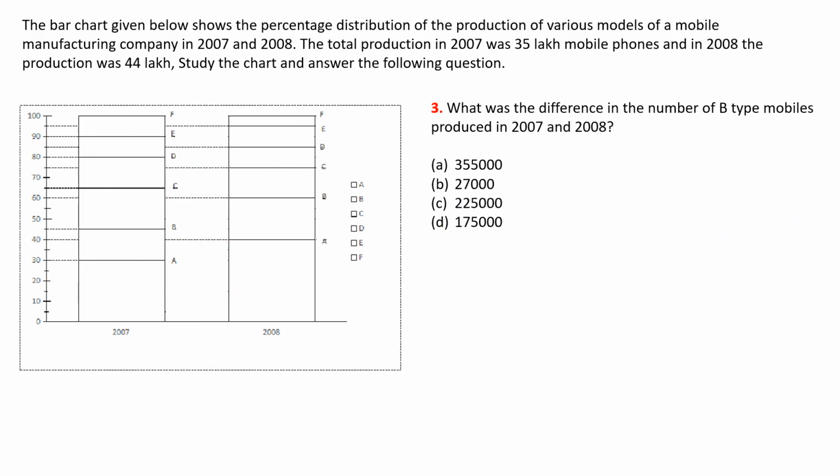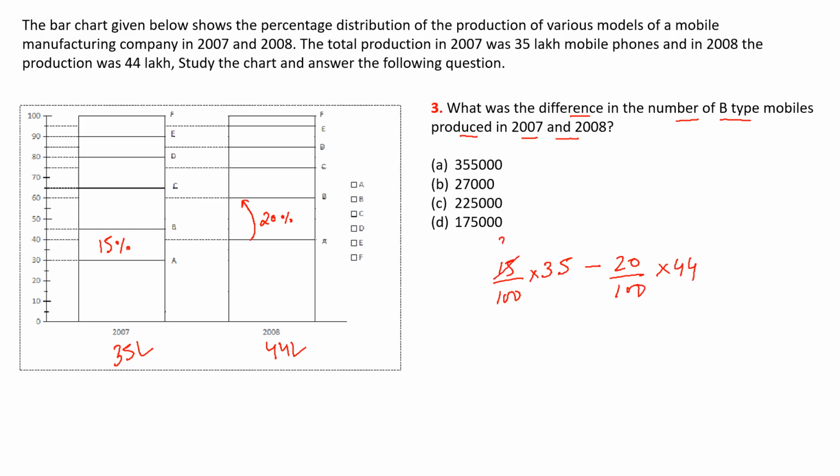It is asking what was the difference in the number of B-type mobiles produced in 2007 and 2008? So we can see that in 2007 the contribution of B was 15%, and in 2008 it is going from 40 to 60, that means 20%. And the total was 35 lakh and this was 44 lakh. So we need to find the difference. So 15% of 35 minus 20% of 44.